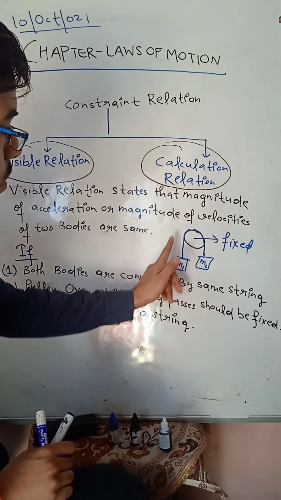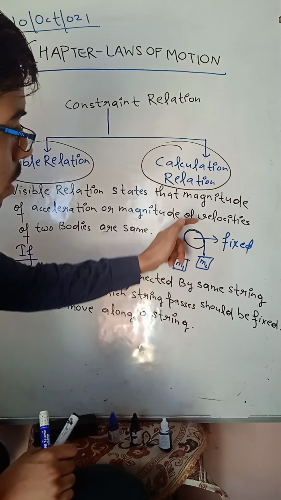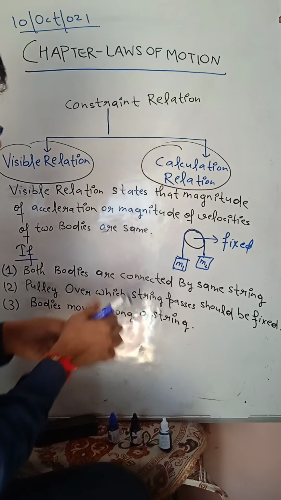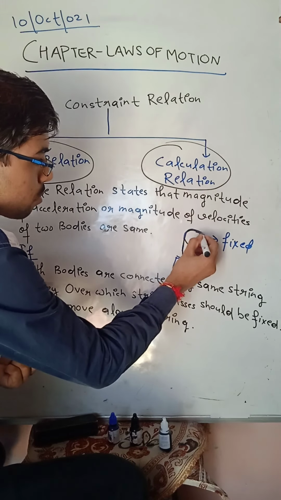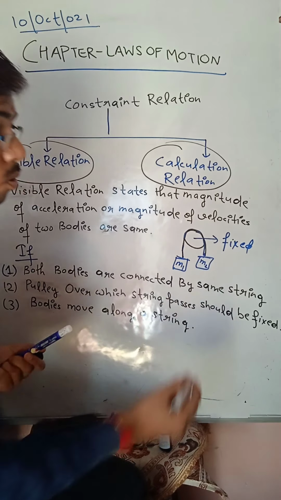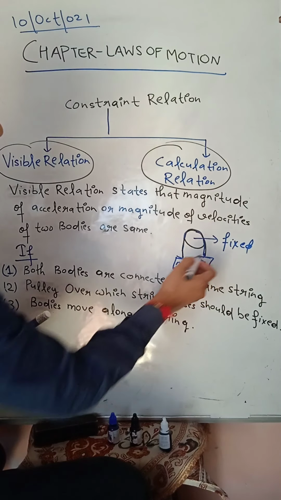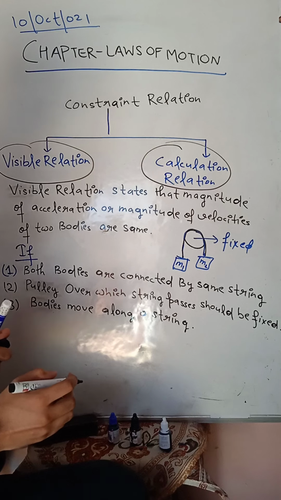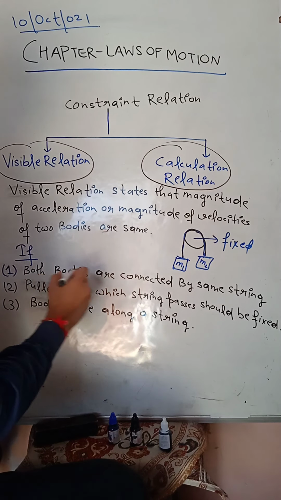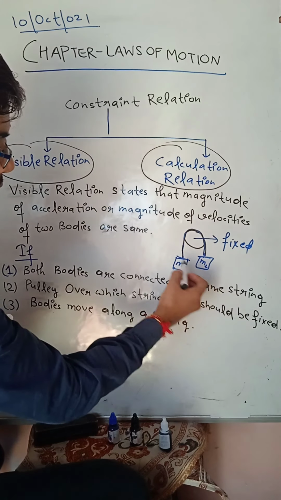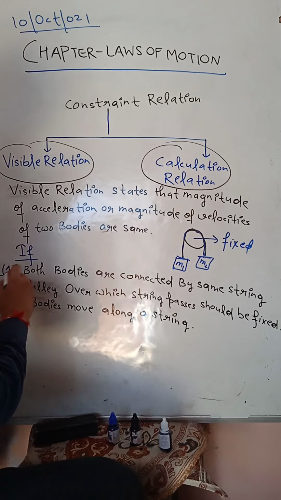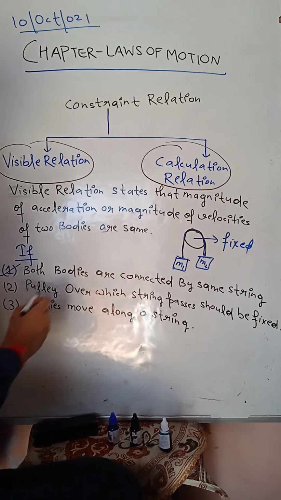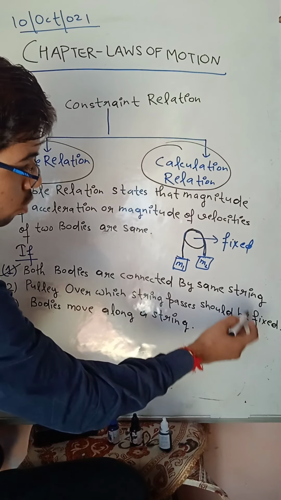The bodies move along the same string. Clear? The string is the same. You can see that the same string to which mass m1 is attached, mass m2 is also attached. So both bodies are connected by the same string. First condition is valid.